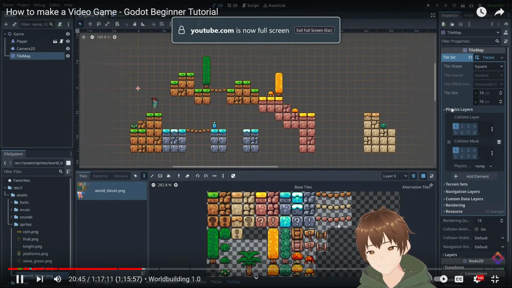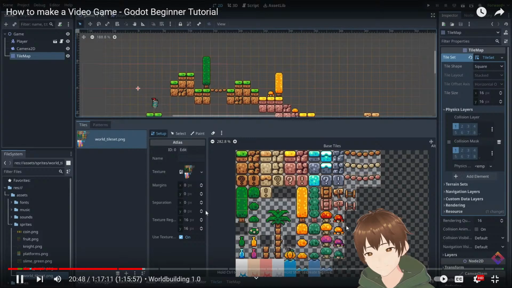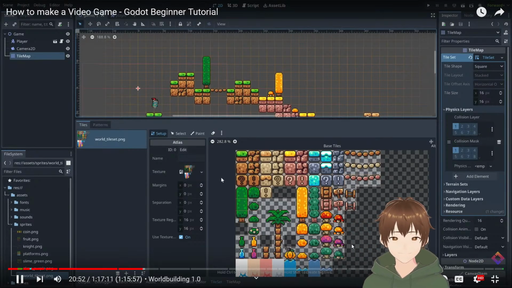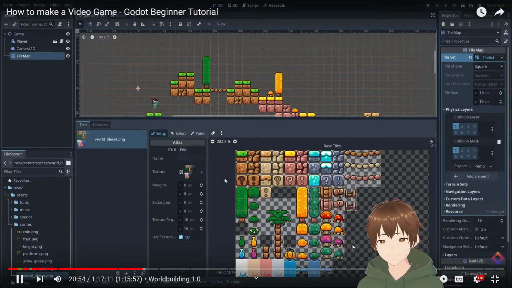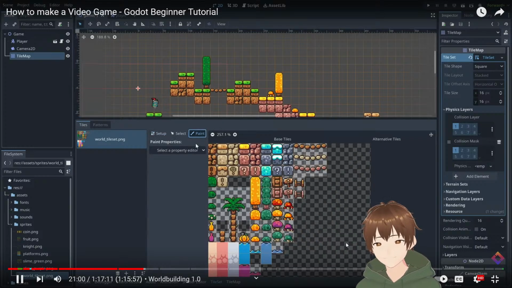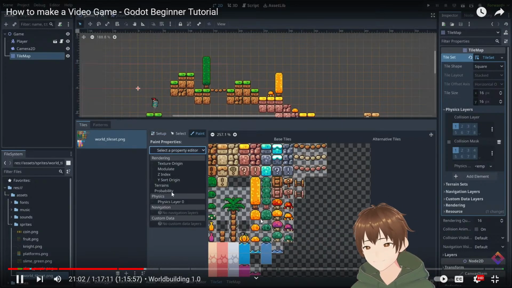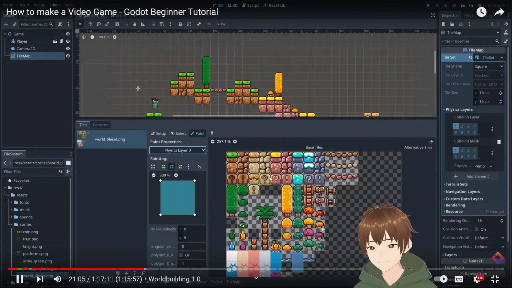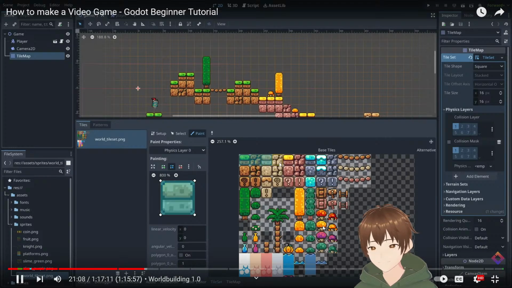Then with this layer, we can go under our tile set, and here we need to choose what tiles belong to the physics layer, because we don't want to collide with everything in our tile map. The trees and bushes, we just want to pass right through. So let's go to paint here, and the property that we want to paint is the physics layer 0 we just created. And now we can actually go ahead and paint onto our tiles these physics settings.